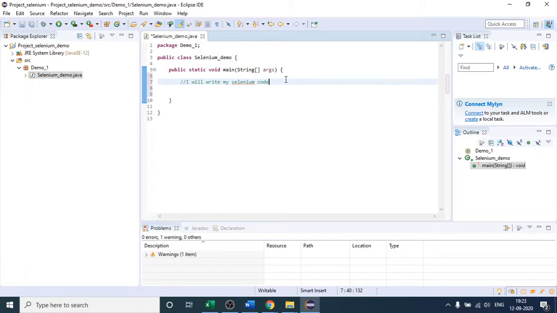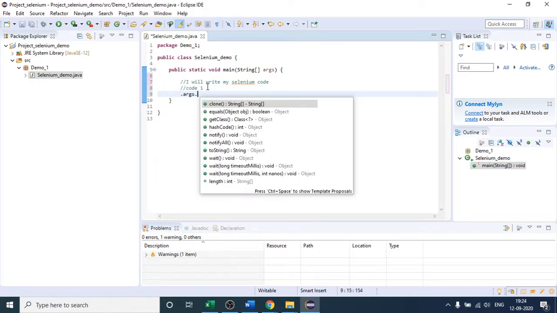Suppose this is a code of Selenium, but how will your Eclipse recognize whether this is Selenium code? So before writing any Selenium code, you have to first provide the knowledge of Selenium to Eclipse.